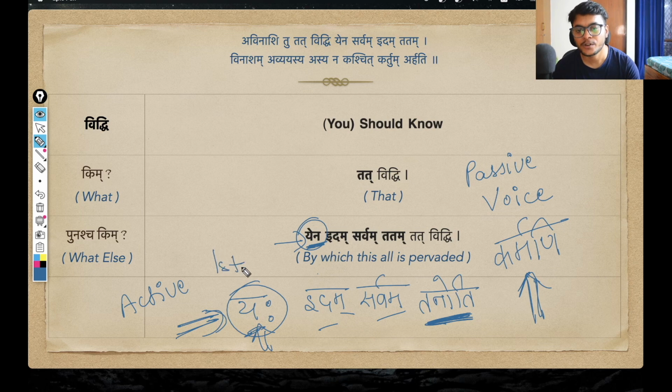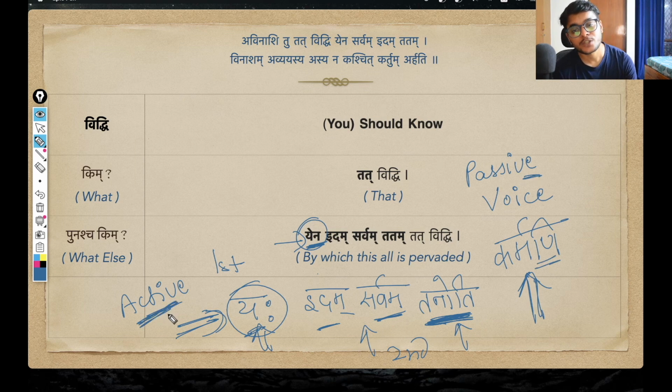That is why this is in the first word case, prathama vibhakti. And as we always see, the object, the karma of this action, is always in dutiya vibhakti, right? And then we have the verb form, tanoti. Yah tanoti, one which pervades. Pervades what? Idam sarvam. Pervades this entire creation. So this is the active construction.